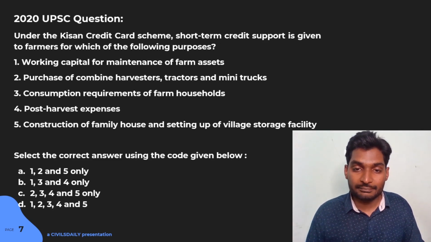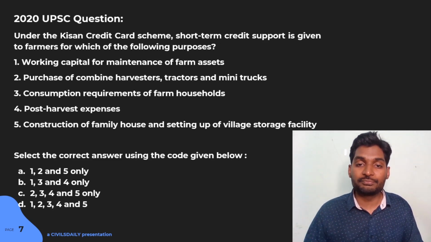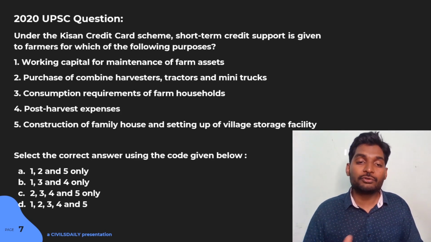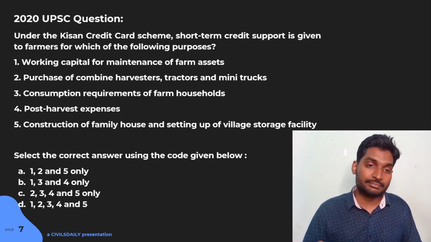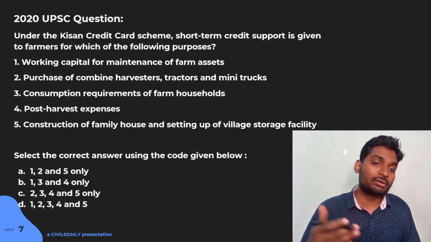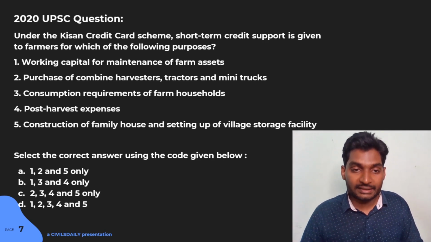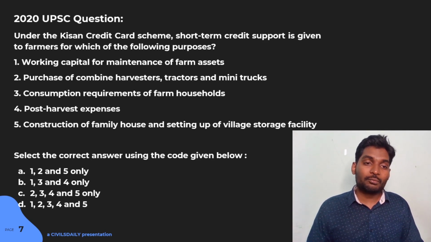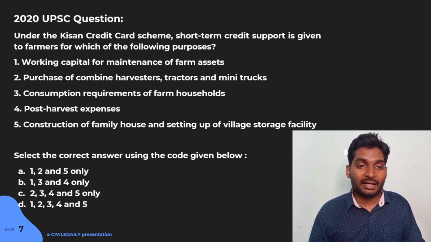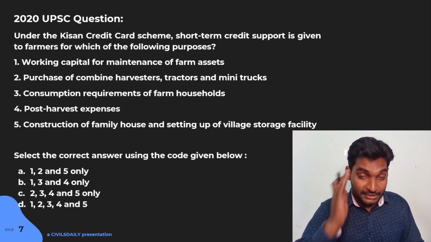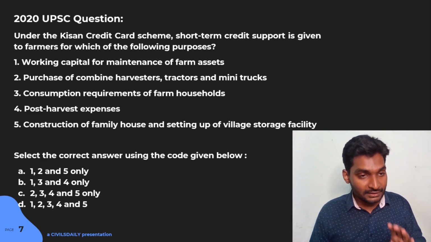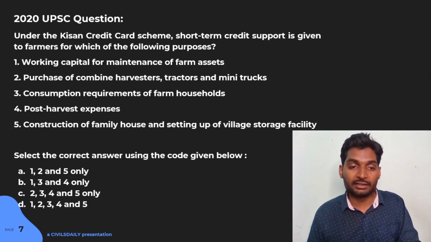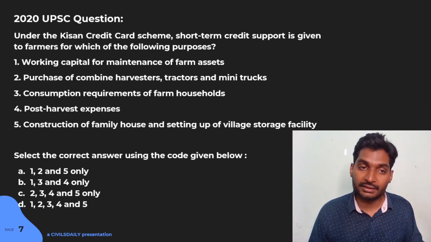It takes time, it takes higher amount of money. And even if you don't know the technical difference between short term, medium term, and long term agricultural loans, even then, by simple application of mind, by simple use of intuition, you can safely assume that statement 5 cannot be part of short term credit.